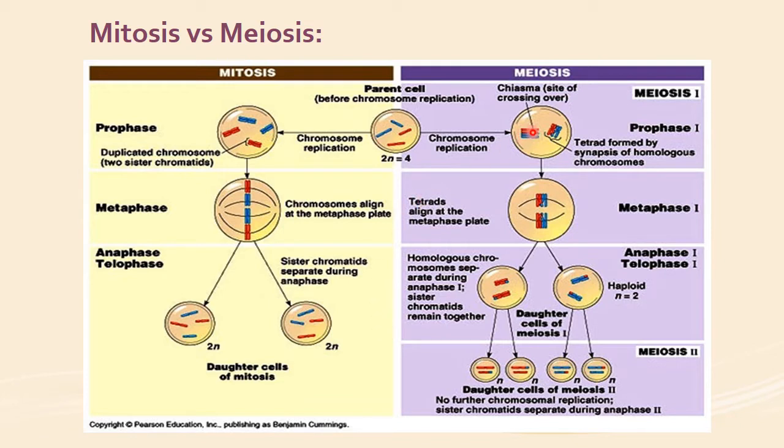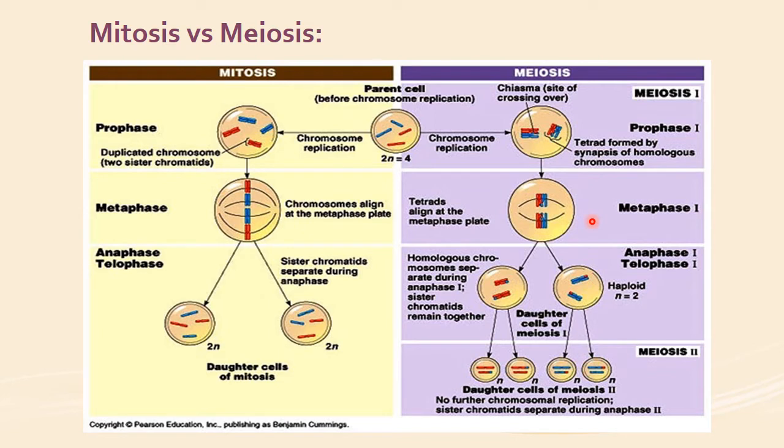Whereas meiosis is a reduction division, and it involves two phases, meiosis 1 and meiosis 2. In meiosis 1, there is prophase 1 in which the homologous chromosomes in the form of tetrads synapse together, and there is chiasma formation and crossing over of the genetic material.